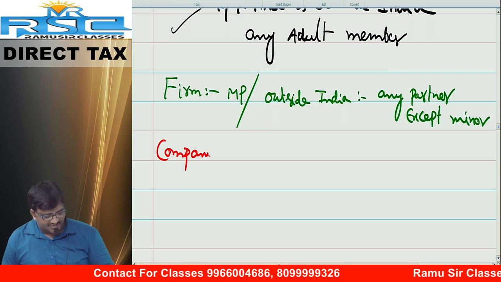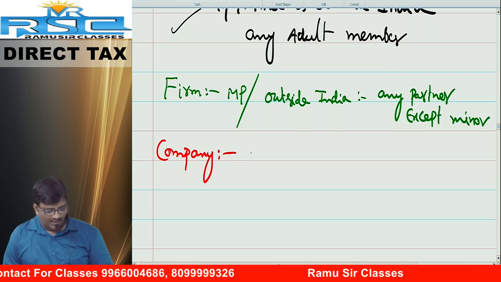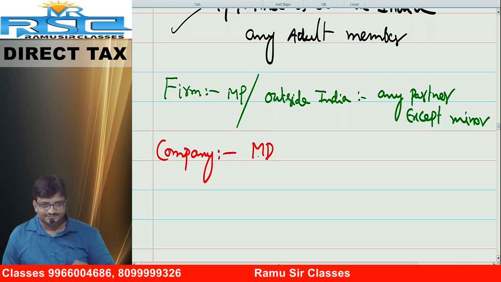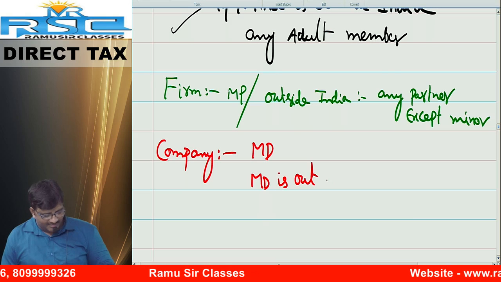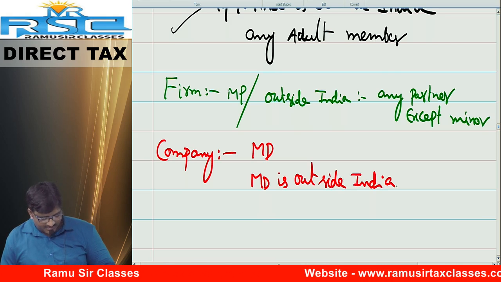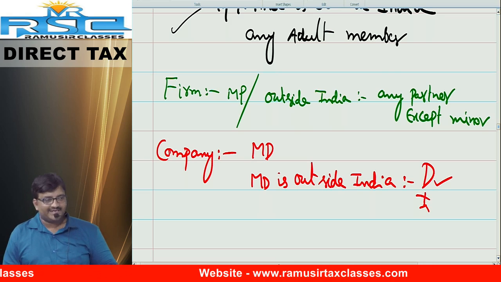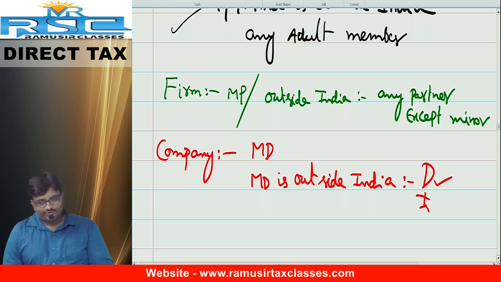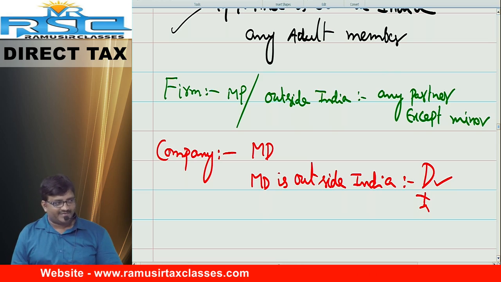Company. Ready? Start. Company, who can sign? Answer: MD can sign. MD is outside India. Who can sign? Answer: any director can sign. Minor director can sign? Question itself is wrong. Minor cannot become shareholder. How can a minor become a director?